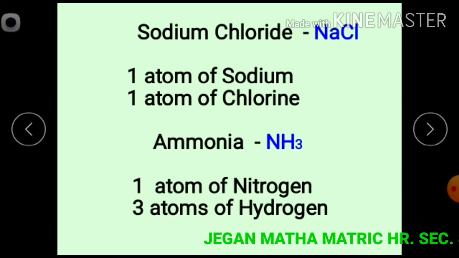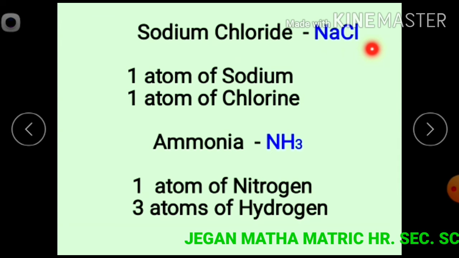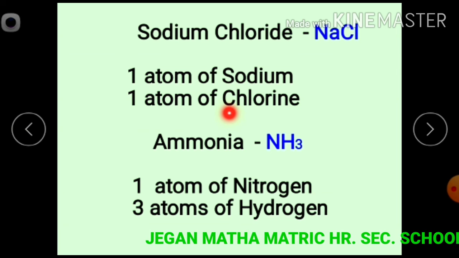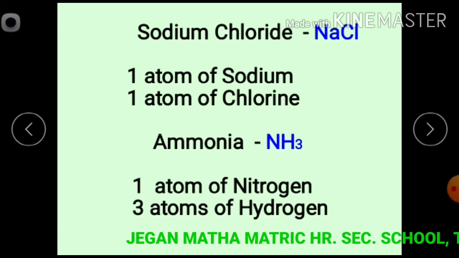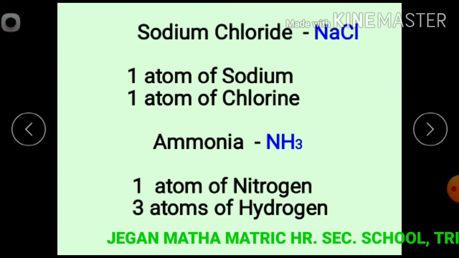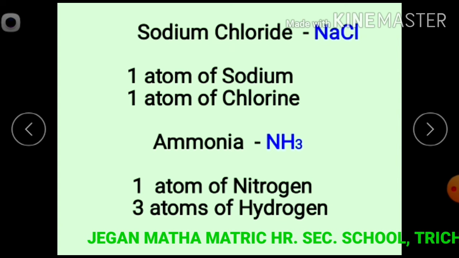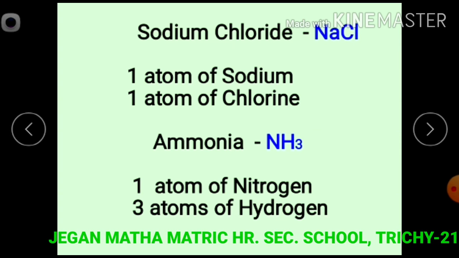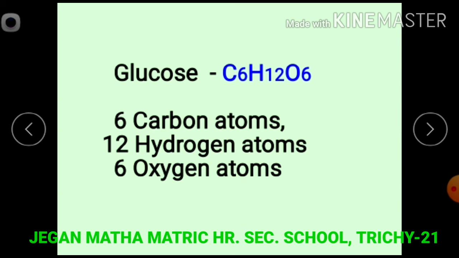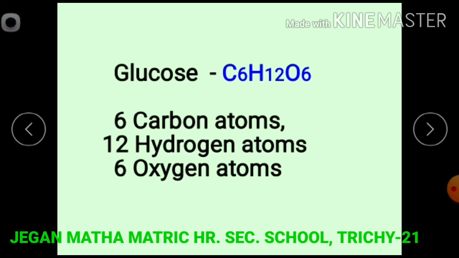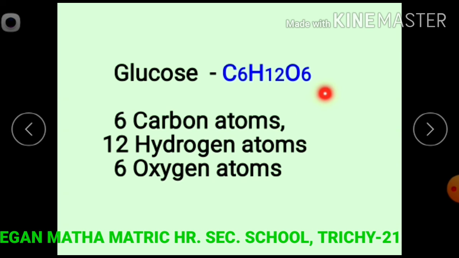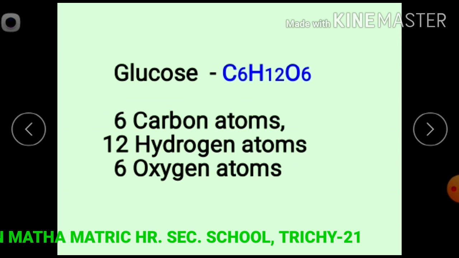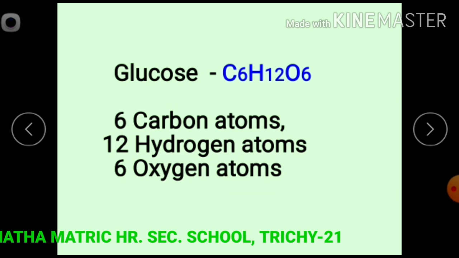Sodium chloride. Similarly, sodium chloride molecular formula NaCl. One atom of sodium and one atom of chlorine are present in sodium chloride compound. Ammonia. In ammonia, one atom of nitrogen and 3 hydrogen atoms are present in ammonia molecule. Glucose. Molecular formula C6H12O6. In glucose molecule, 6 carbon atoms, 12 hydrogen atoms and 6 oxygen atoms are present.